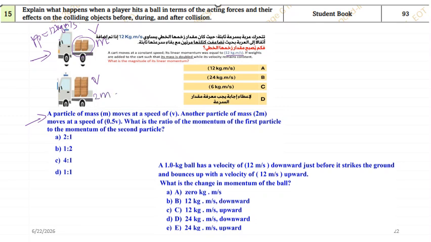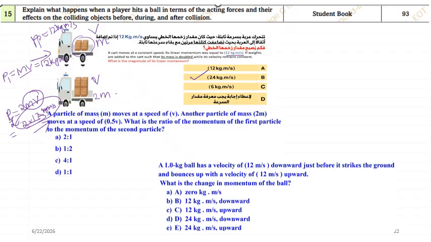So what is the momentum in the first case? p1, I can very well say, will be m into v. What is the value they have given? They gave it as 12 kg m/s. Now what about the second case, p2, the final? In the second case, mass is 2m and velocity is v. Now m into v is 12, so you can write the value as 2 into 12 kilogram meter per second. 2 into 12 is how much? 24. So this will be the correct answer. Okay, now let us go to the next question.